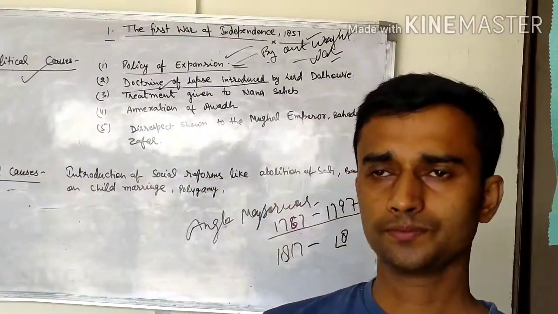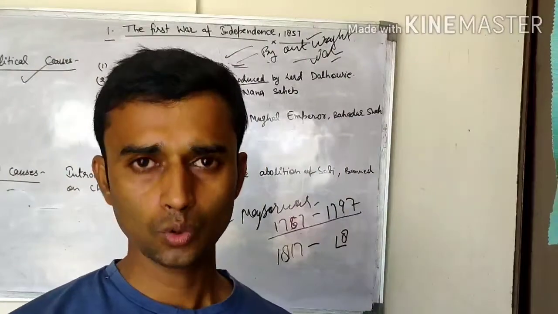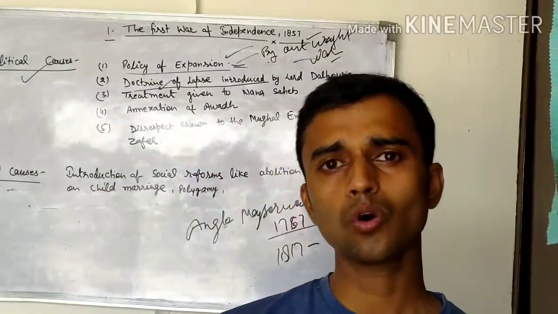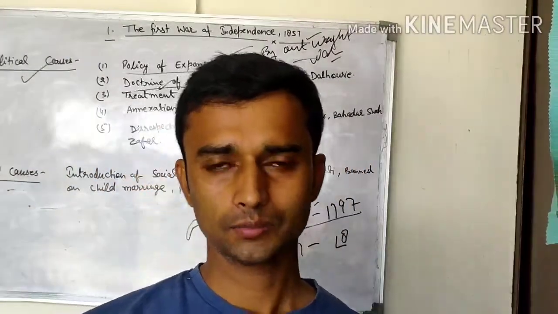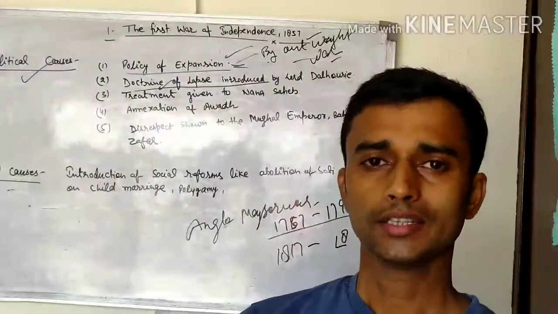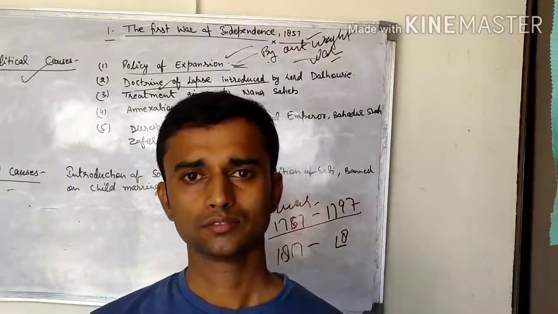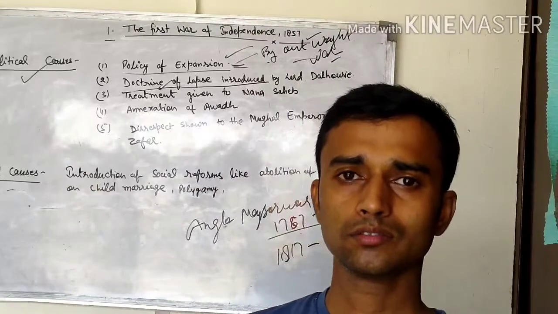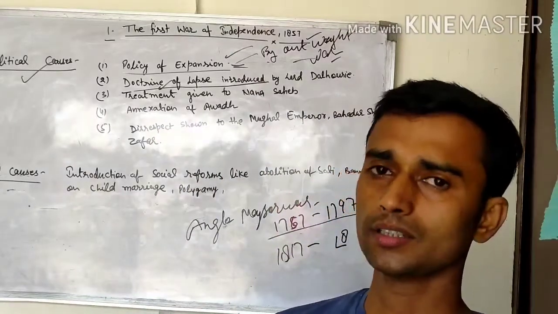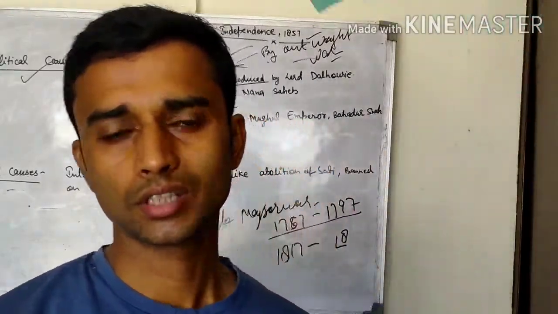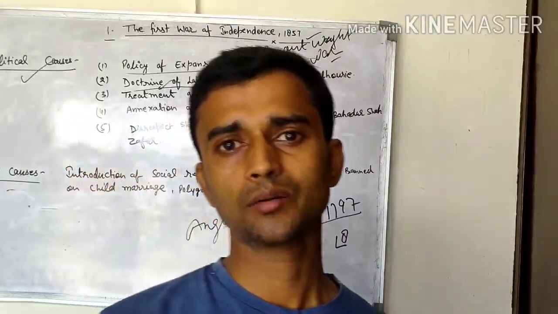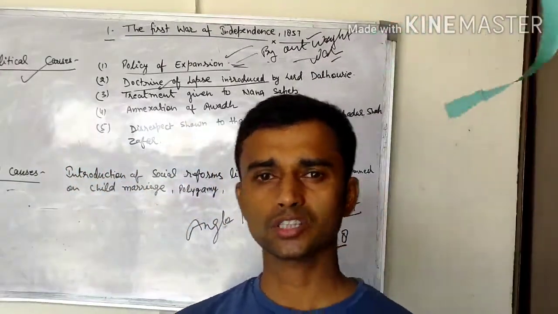Through this policy, those Indian people who do not have their natural heir, means whose own child does not exist, cannot adopt any other children, and their states are annexed by the British government, or you can say the British East India Company. It was a very unjust policy.